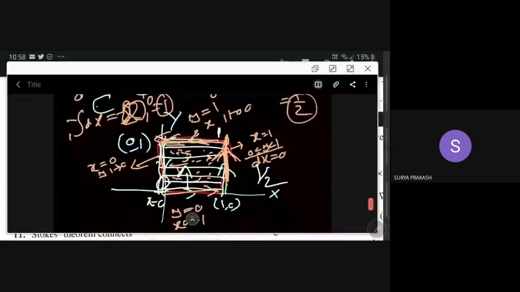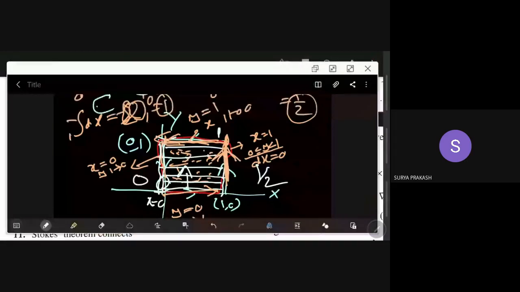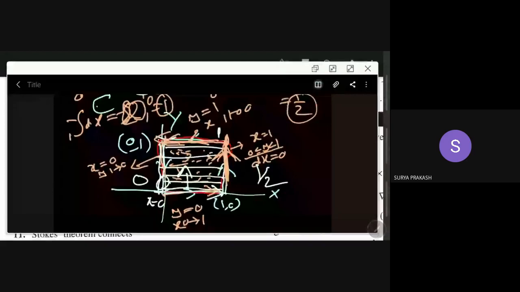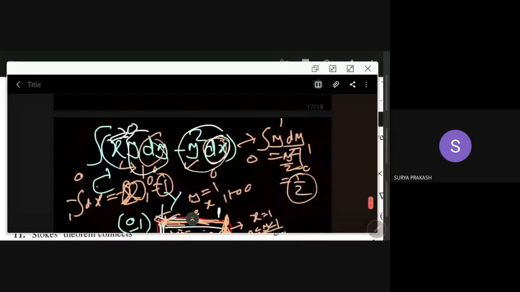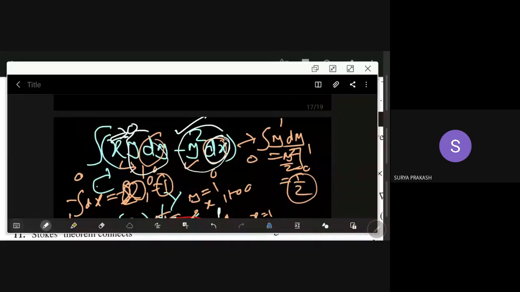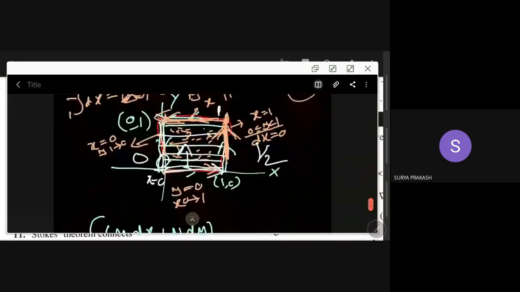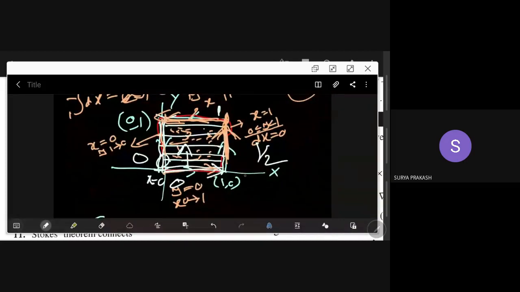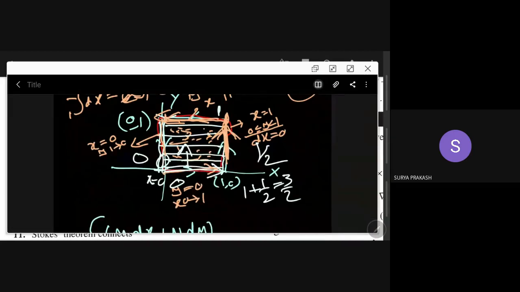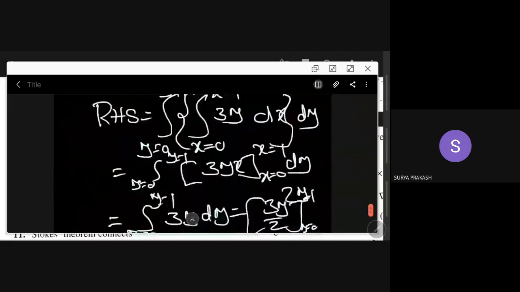So in this side, what is left is the y term. In this one y is 0, x is varying from 0 to 1. Since y is 0 here, the total is 0. So if you evaluate along this line in this direction, you'll get 0. So the answer is 1 plus 1 by 2, so it is 3 by 2. See, we got the same answer here.